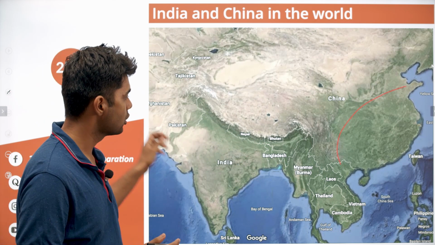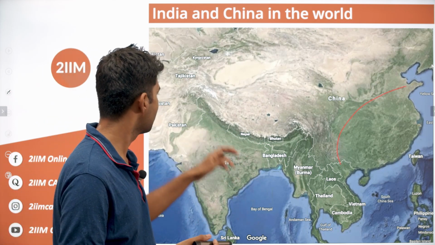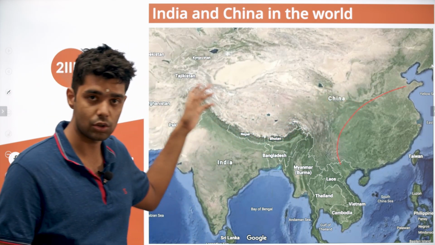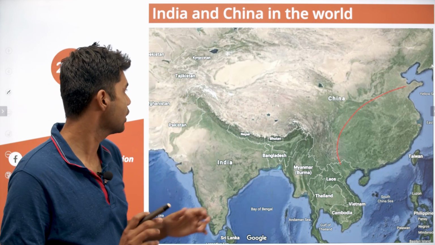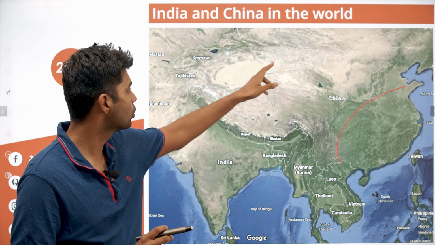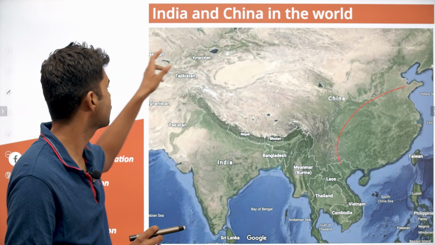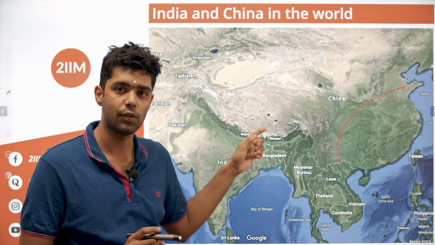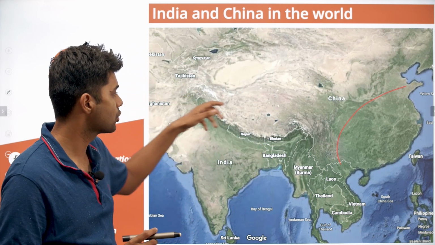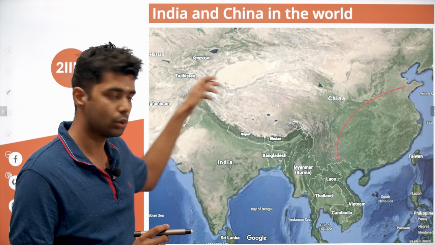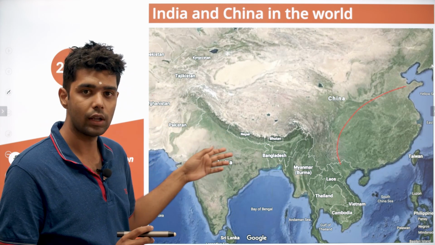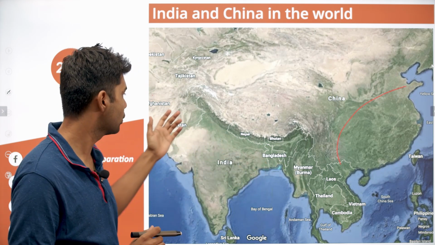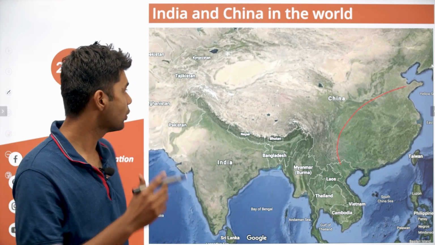There is also this concept of a Silk Road. Obviously people in China are very far away from the rest of Europe, from the rest of the old world at least. So they had to go all the way through the Gobi Desert, through Takla Makan, through Central Asia, and then they had to establish trade. If you remember, under the Han dynasty, for the first time, the Silk Road was established. So Chinese products could be sold to the rest of the world. But India had already established trade links with the rest of the world for a very, very long time. So the Silk Road was